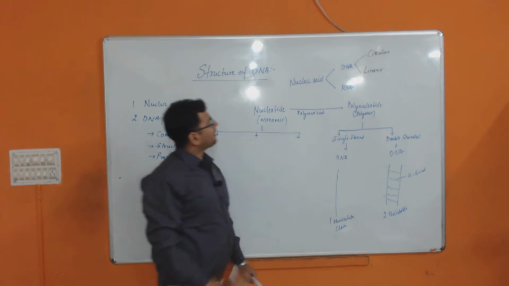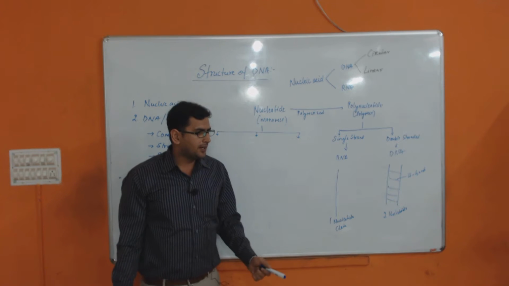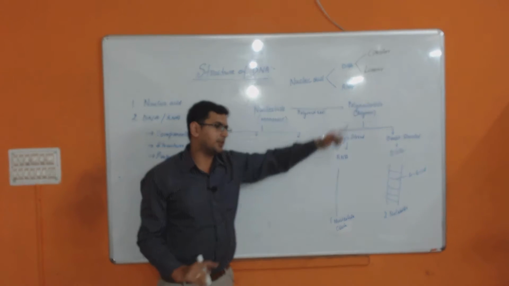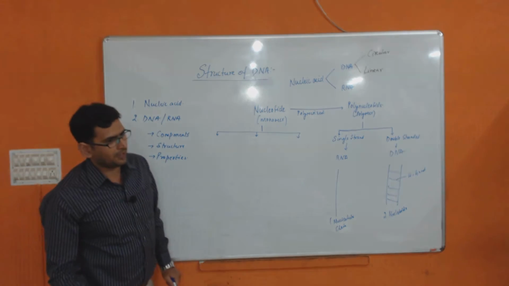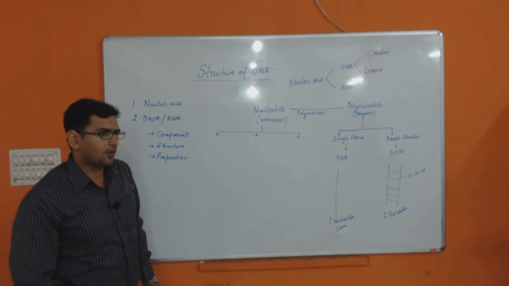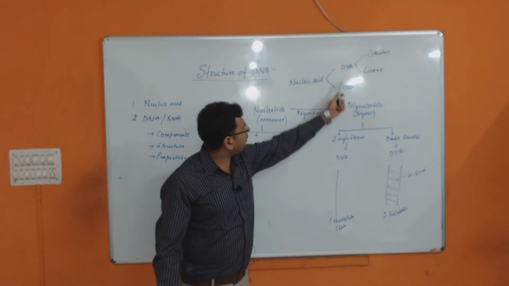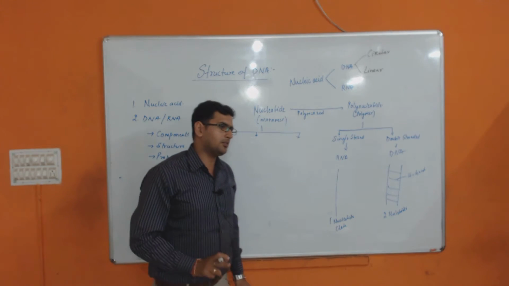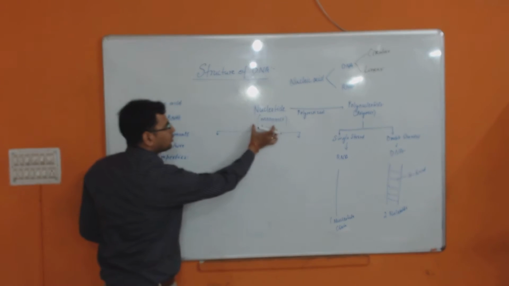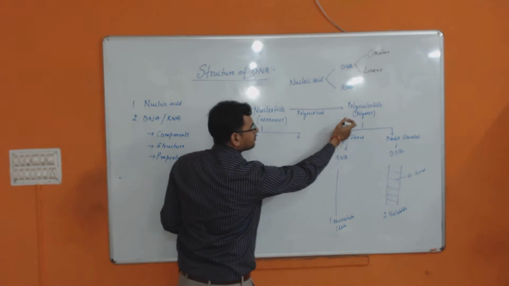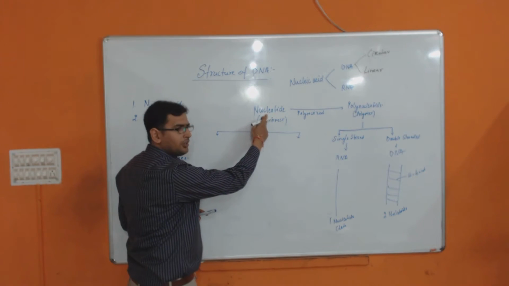But in some viruses like polio virus, AIDS virus, they all have RNA as genetic material. Reovirus, retrovirus, influenza virus, polio virus, Epstein-Barr virus, all have RNA as genetic material. Either one will be the genetic material, never both. Clear? So we come to know that DNA is a long chain of polynucleotide which is made up of a single unit called nucleotide.